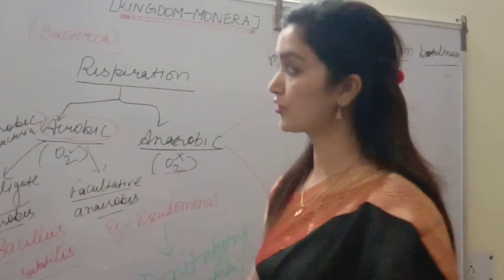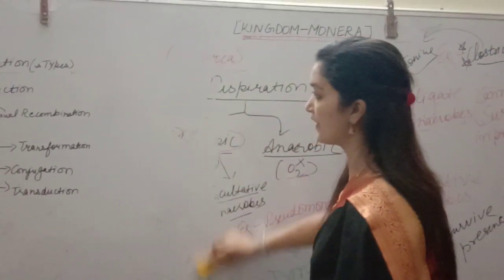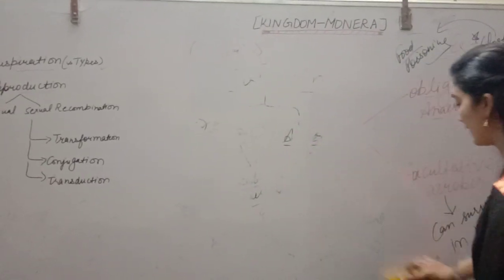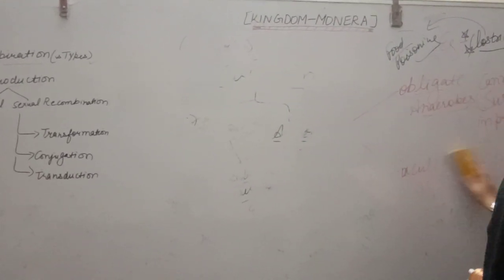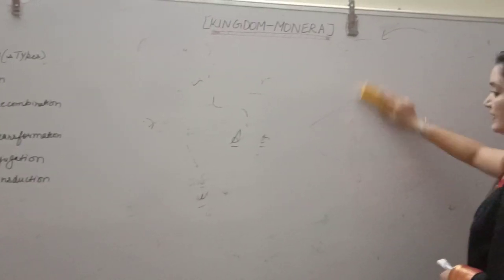Now coming to our next topic, reproduction. Students, what type of reproduction is present in bacteria? Asexual and sexual. But truly sexual reproduction is not present in bacteria.